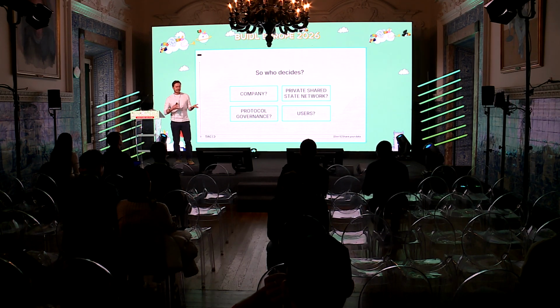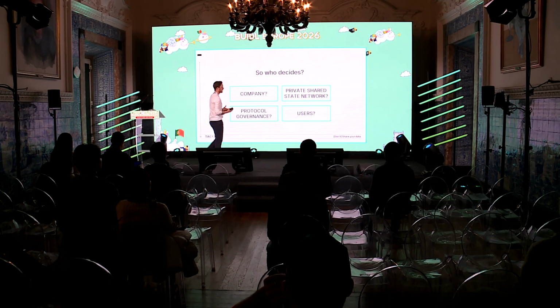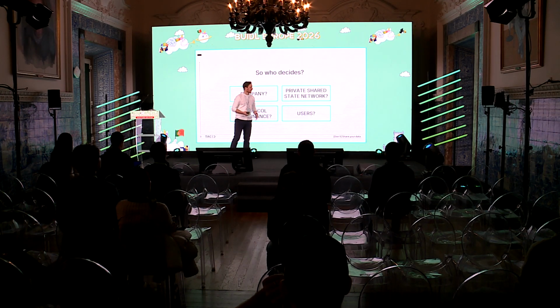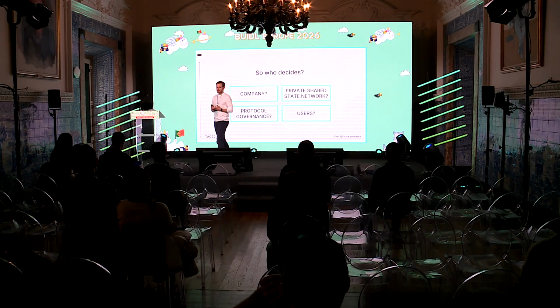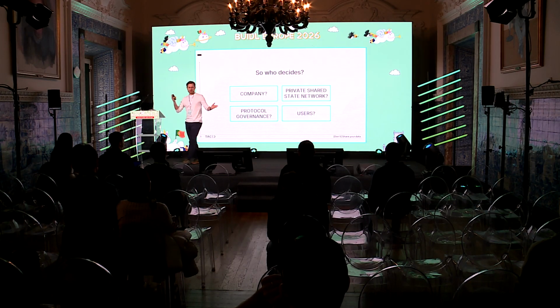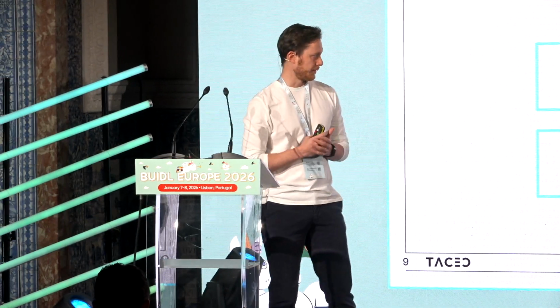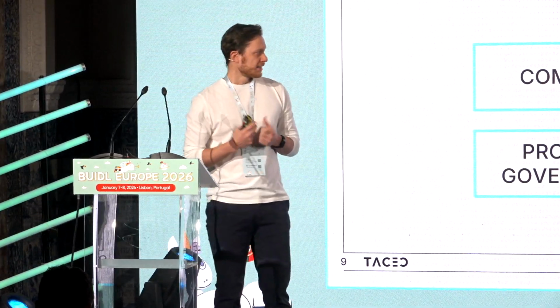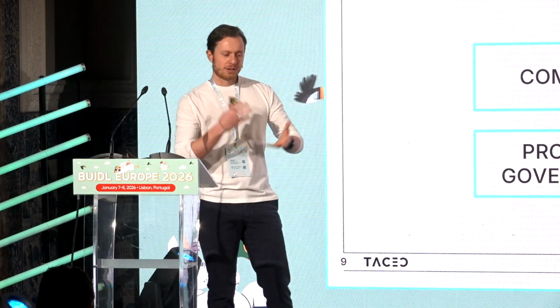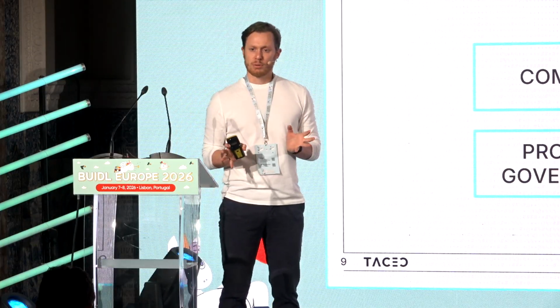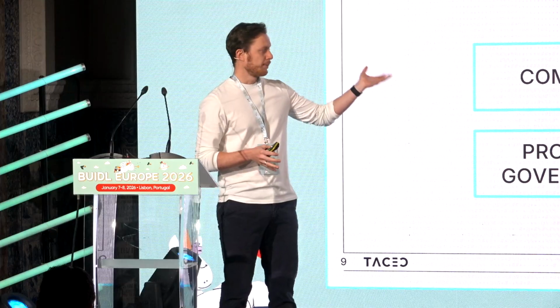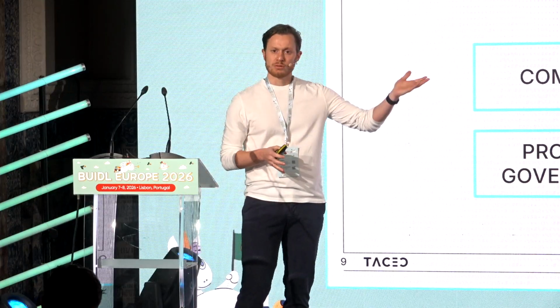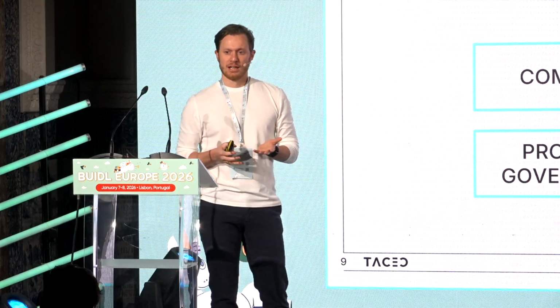Maybe the guardian of this whole thing should be the private shared state network. They probably are experts in privacy, cryptography, distributed systems, governance, whatever. So maybe they should guard which logic we allow on the network to be computed or not. Sounds nice, and if there are two or three applications, they can probably do this. But imagine this scales to 10, 100, thousands of applications.